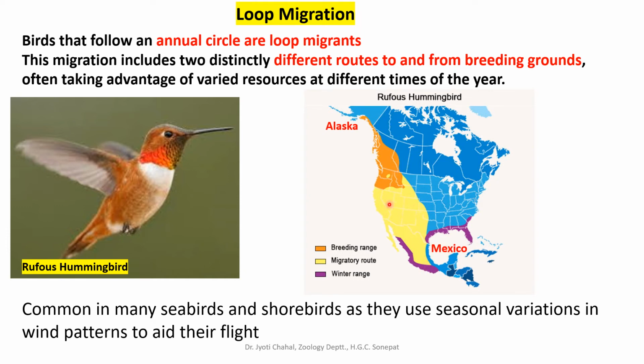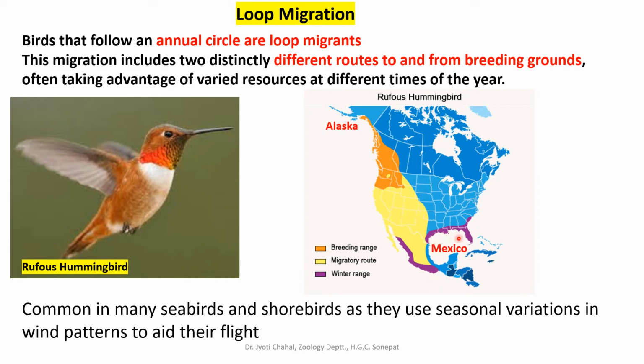This yellowish zone shows the migratory range of the bird, this orangish zone shows the breeding range, which is Alaska, and this purple range is the winter range or feeding range of the Rufous hummingbird.